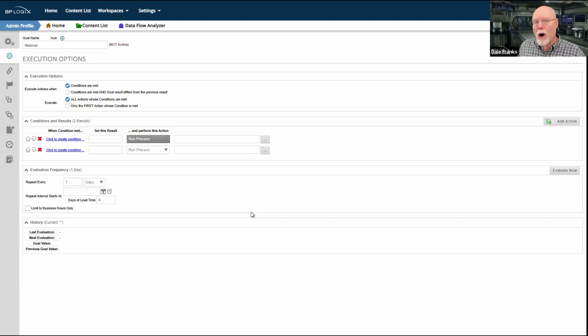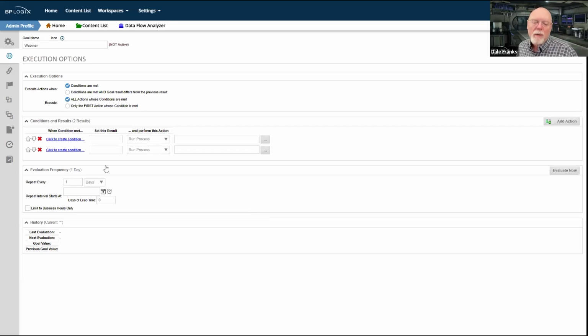You could show or hide a form section based on the state of the goal, or you can, in fact, simply show an object on the form or change the state of an object on the form, which we'll look at in a few minutes, based on the value of your goal. We'll come back to this section and we'll actually look at a real world example of this running in just a few moments as we go through some of these examples.